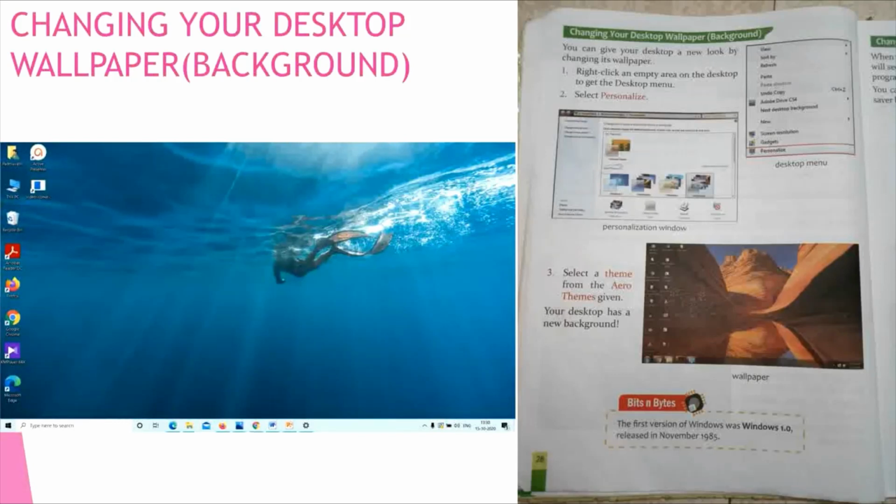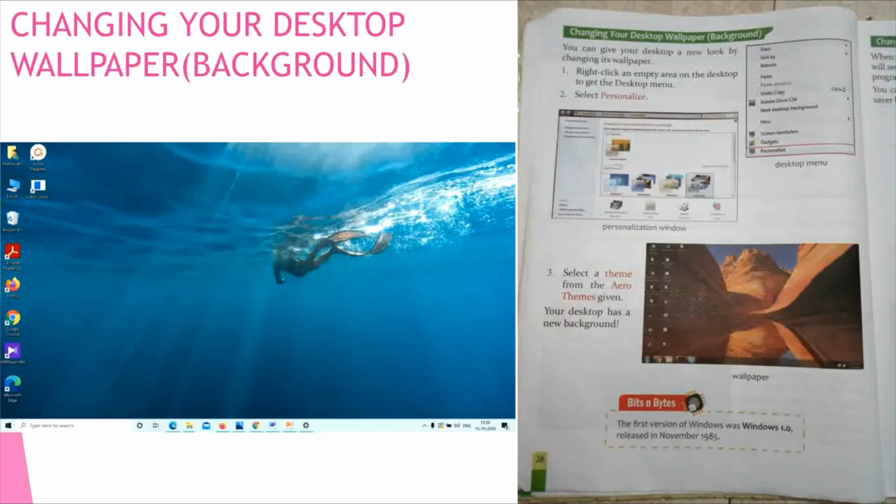Changing your desktop wallpaper. So how to change the wallpaper background? Okay children, you can give your desktop a new look by changing its wallpaper. Now we will see the steps to change the wallpaper.